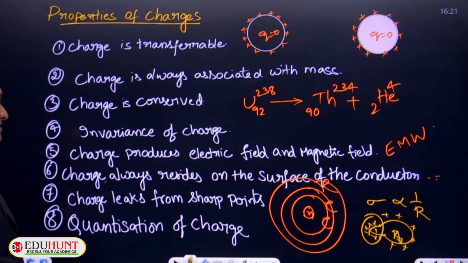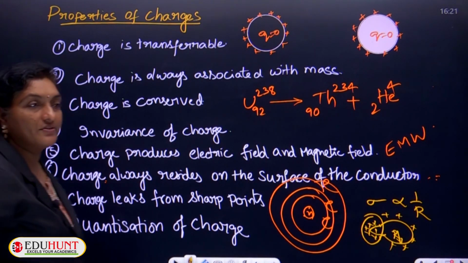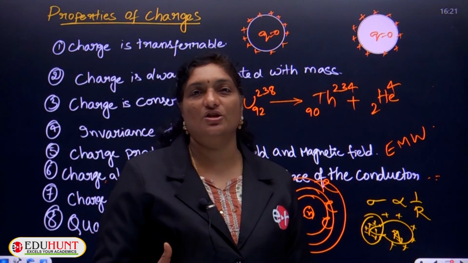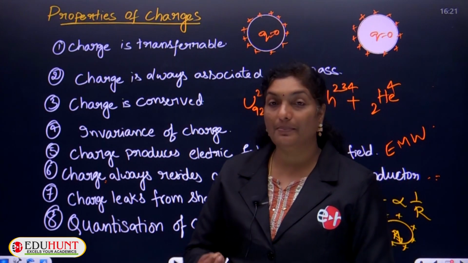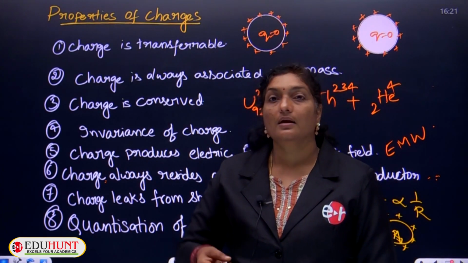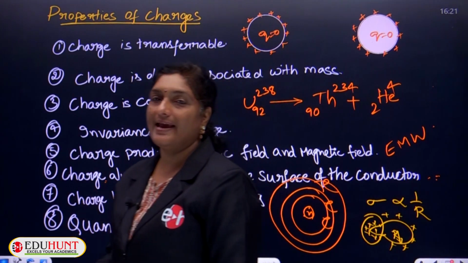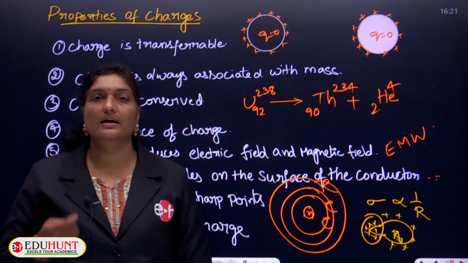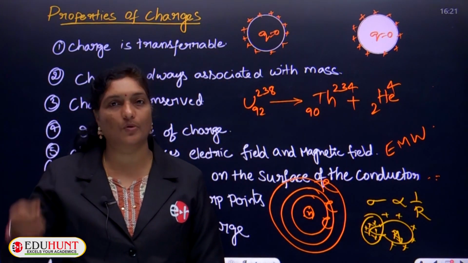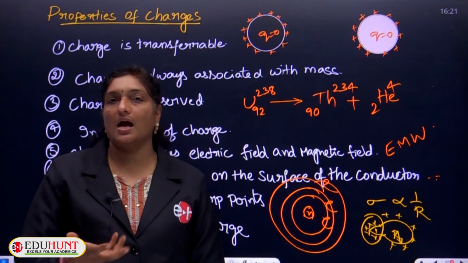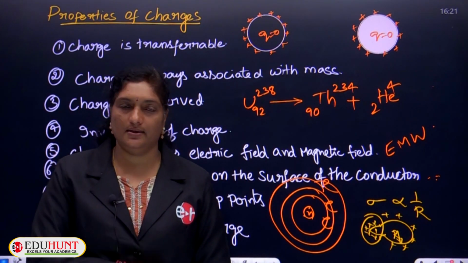Next, the last point is all about the quantization of charge. Quantization means charge can be counted. So the total number of electrons or the total number of protons itself indicates the charge on a given conductor.